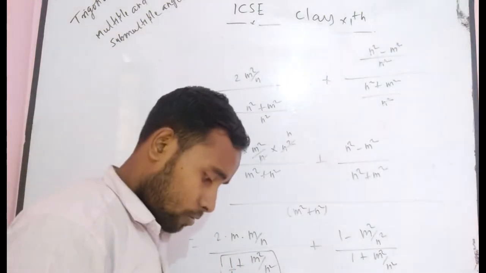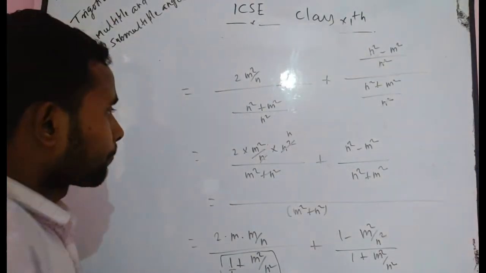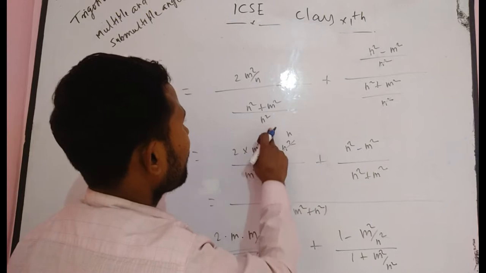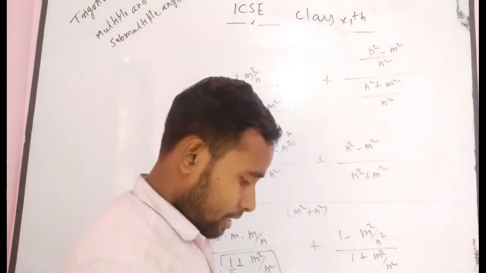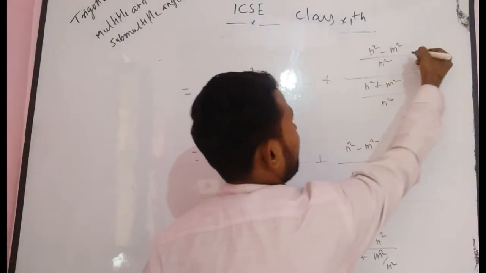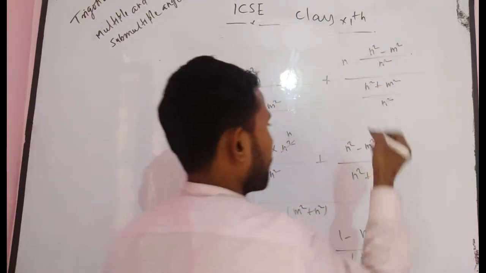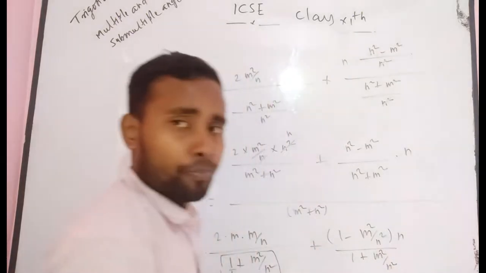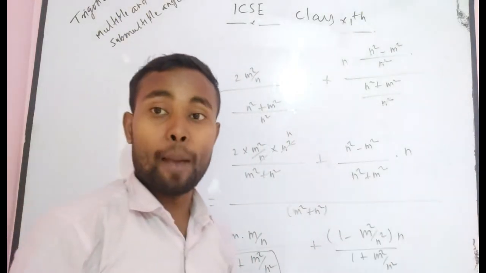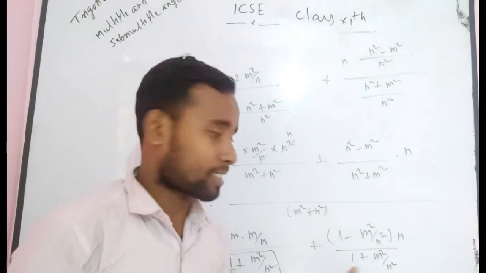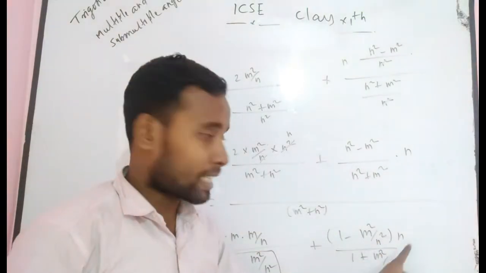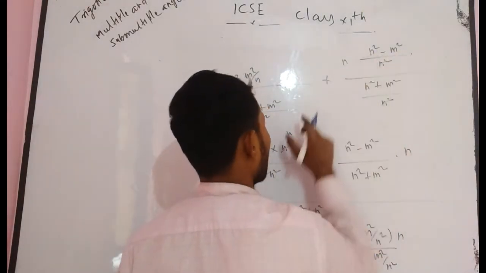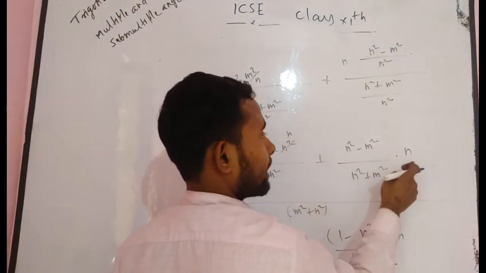Sorry, I want to tell you there is also another term, because in this problem it is given m sin x plus n cos x, so here this term is cos x and n cos x, I forgot it. Here you get n times this factor, and 2m²/n, here there is m.